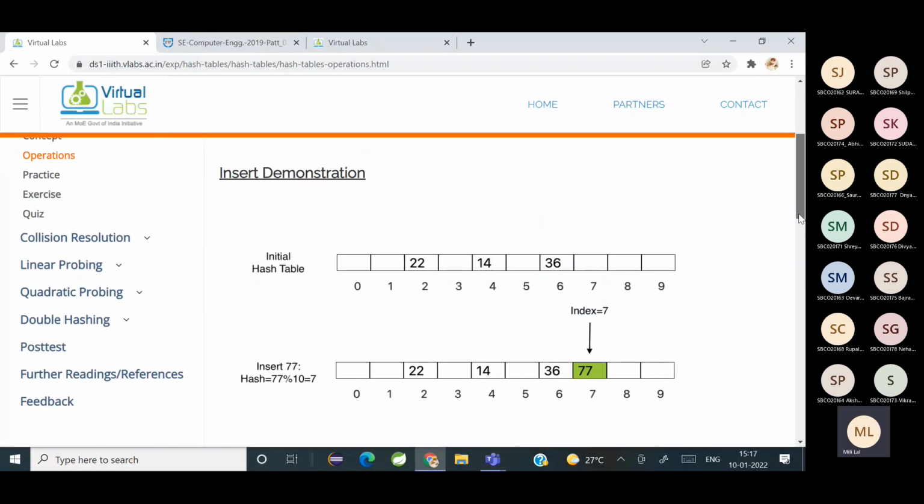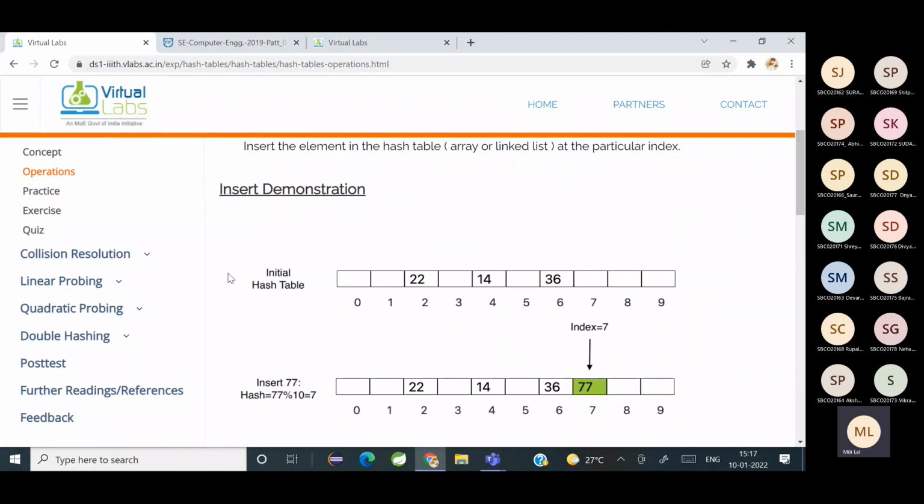Suppose I want to, can you see my screen now? An example table is given here. Can you see it? Yeah, ma'am. Now in this particular hash table, I want to insert the number 77. So 77 is the key. So 77 modulo 10, what is going to be the answer?